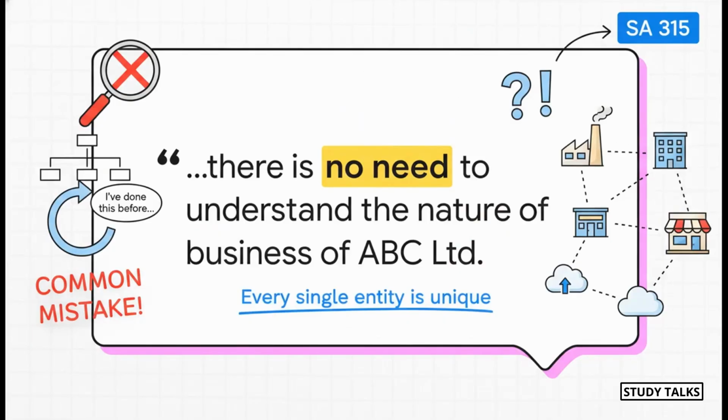So take a look at the quote on the screen. This thinking is pulled straight from an ICAI illustration. And you know, it almost sounds logical, doesn't it? Hey, I've done this a dozen times. I know my stuff. But here's the thing. In auditing, that assumption is just plain wrong. Every single company is different, and thinking they're all the same, that's the first step to a pretty bad audit.